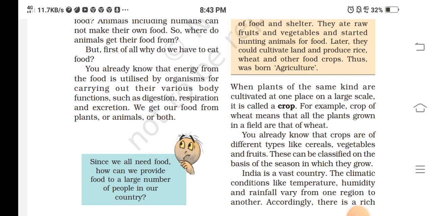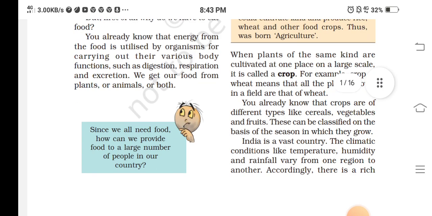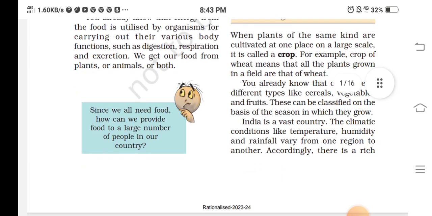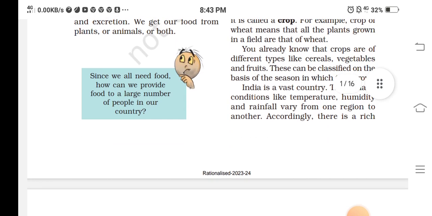But first of all, why do we have to eat food? We already know that energy from food is utilized by organisms for carrying out their various body functions such as digestion, respiration, and excretion. We get our food from plants or animals or both.